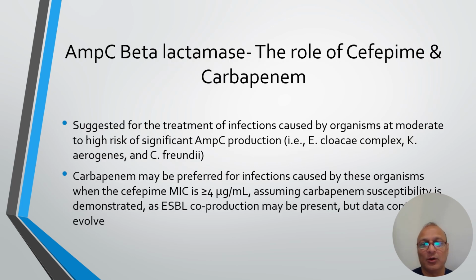With regards to treatment of such infections, cefepime is suggested for infections caused by organisms at moderate to high risk of significant AmpC production, like Enterobacter cloacae complex, Klebsiella aerogenes and Citrobacter freundii. But carbapenem is preferred only in those patients where the MIC of the organism is more than 4 microgram per ml, assuming carbapenem susceptibility is demonstrated, because in such patients it is assumed that there may be co-production of ESBL, and as we know, cefepime is not effective against ESBL producing organisms. So in such patients carbapenem should be preferred over cefepime.